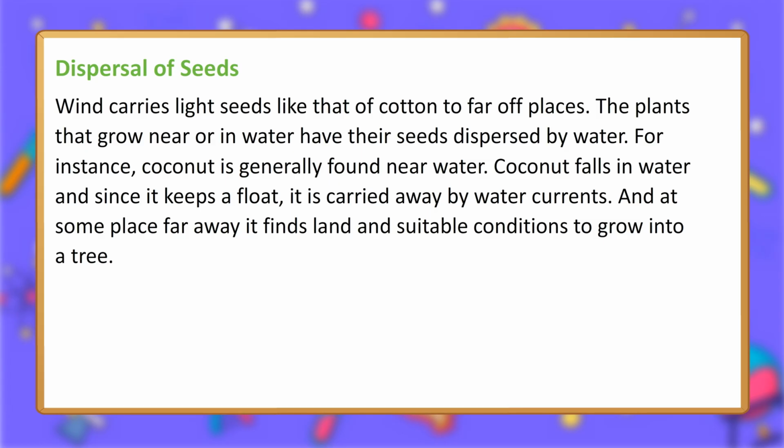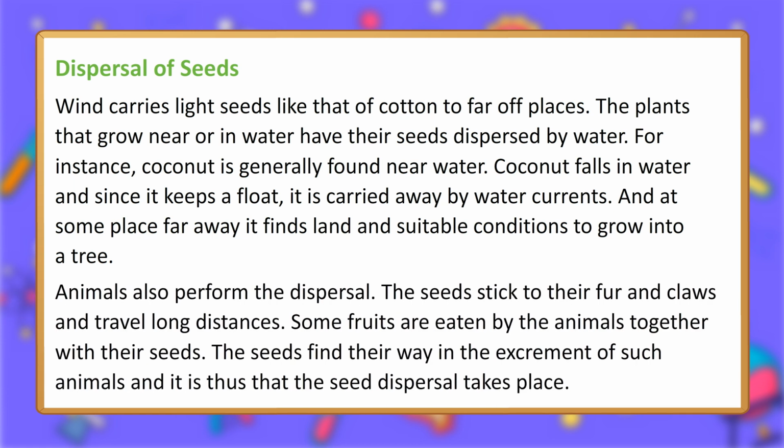The plants that grow near or in water have their seeds dispersed by water. For instance, coconut is generally found near water. Coconut falls in water, and since it keeps afloat, it is carried away by water currents. And at some place far away it finds land and suitable conditions to grow into a tree.